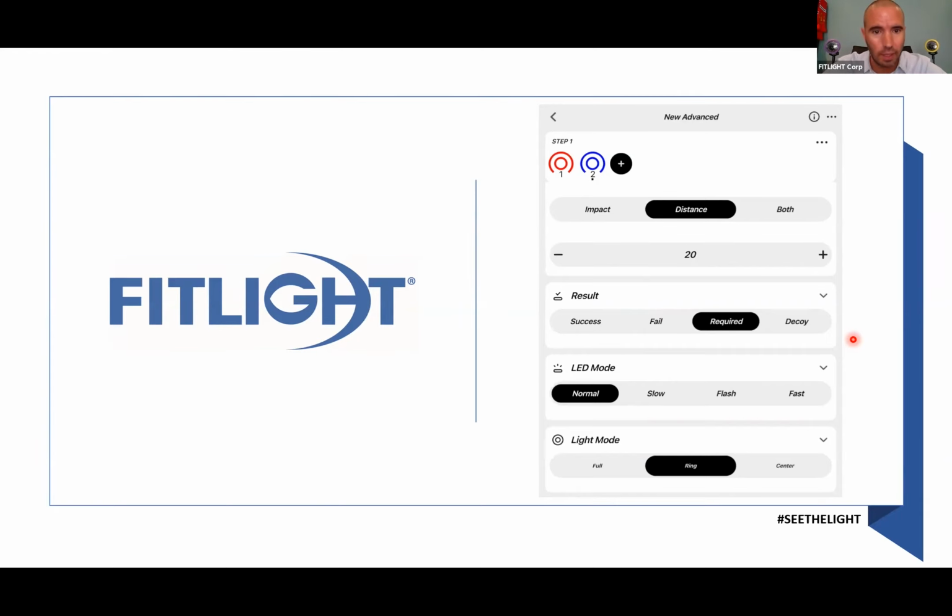You cannot deactivate any more lights. If I choose success, if I deactivate that light, it will count as a hit. If I do not deactivate that light, it will count as a miss. If I choose fail, that would be the red light. It means that I cannot touch that light. If I do deactivate that light, all the lights will blink red.